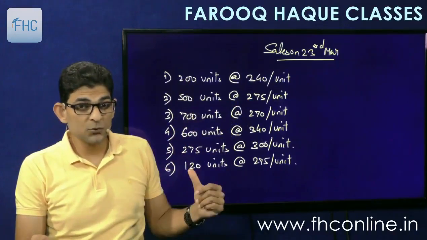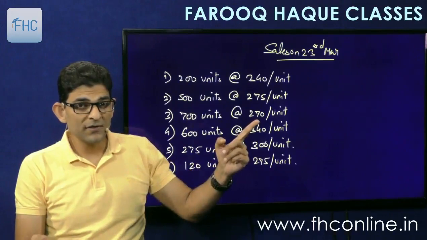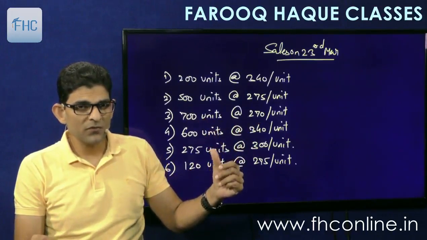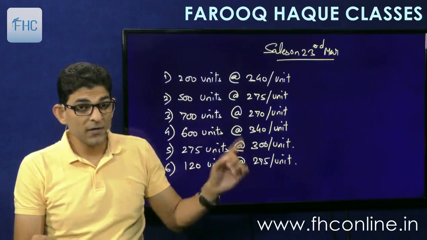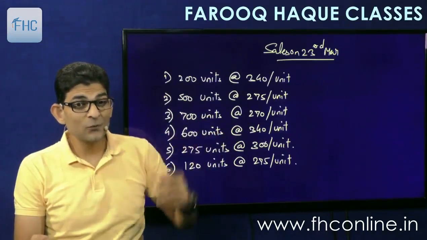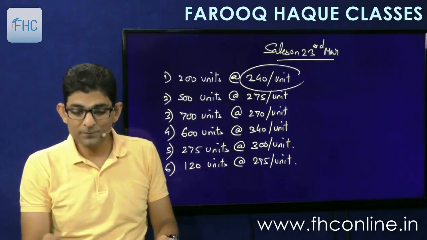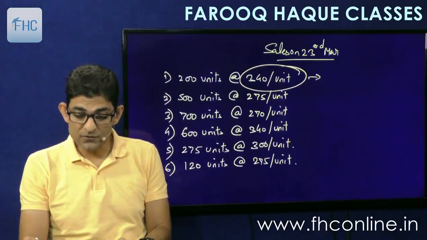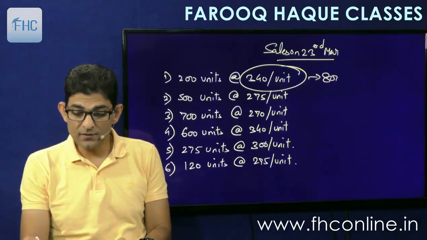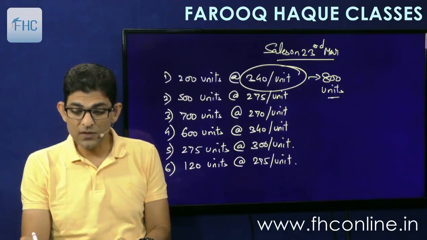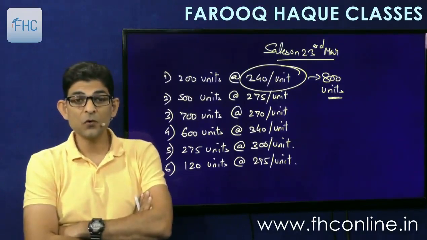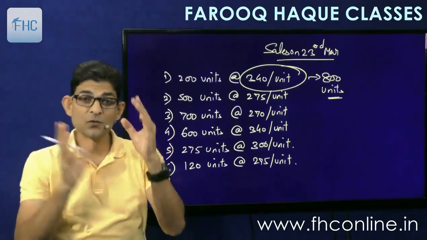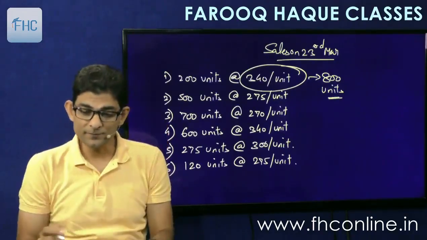So total becomes 620. 270 is the price at which only one sale is there, 700. 300 is the price at which only one sale is there, 275. So what is the price at which the greatest aggregate quantity is sold? 340. 340 is the price at which 200 plus 600, that is 800 units, aggregate units are sold. So therefore 340 will be considered. Understood? So this is the meaning of greatest aggregate quantity.